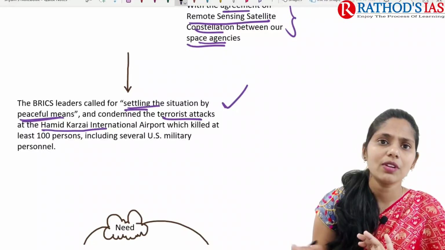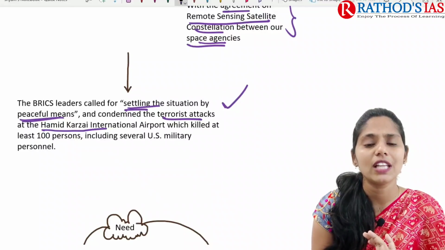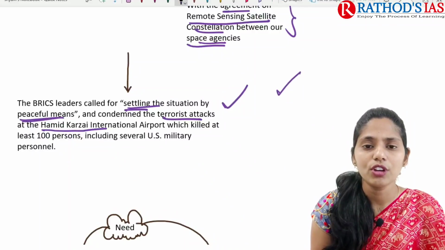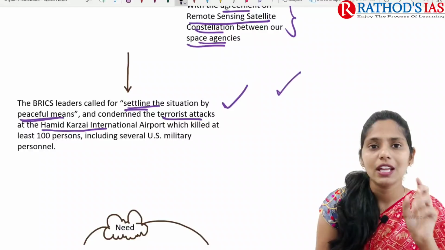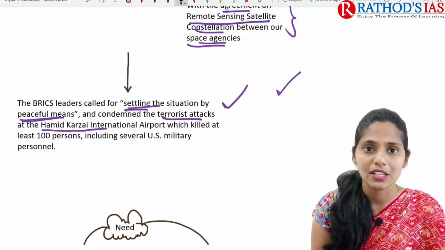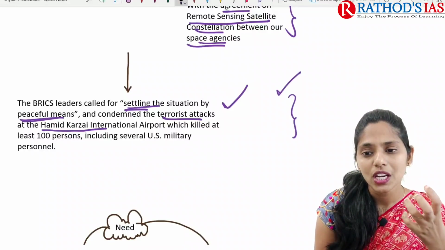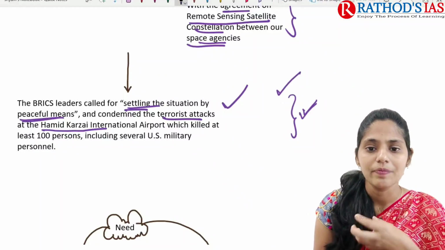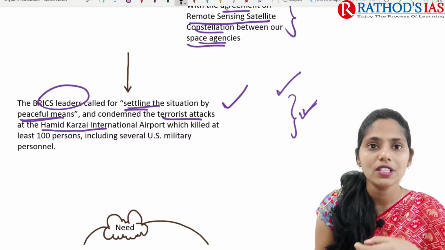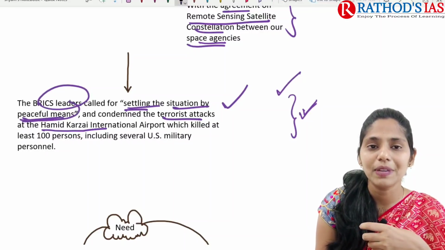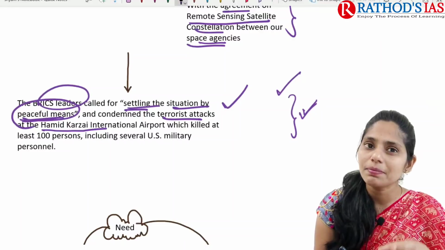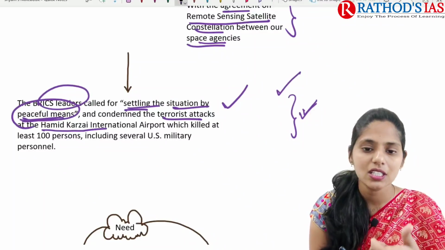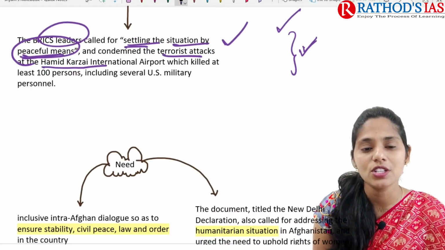In Afghanistan, since the Taliban came into power, people fear that their rights will be violated. There are fears of human rights violations, and discrimination against women and children. Because of this, we need to ensure proper human rights protection. BRICS leaders called for settling the situation by peaceful means, and they condemned the terrorist attacks at the airport that led to the killing of hundreds of people.